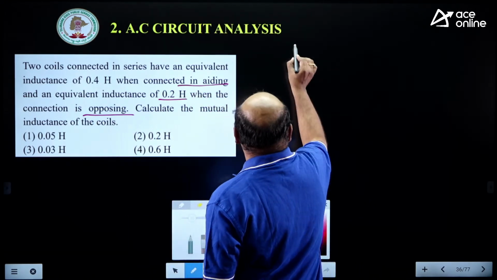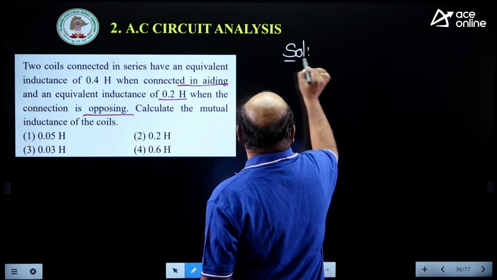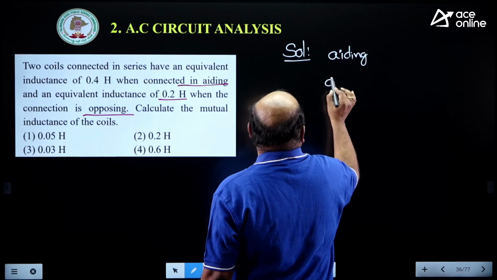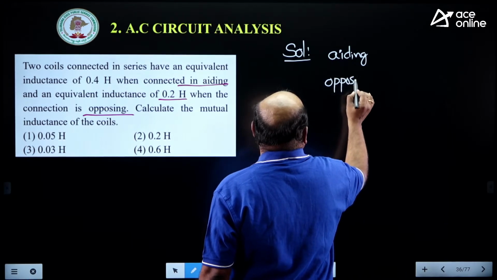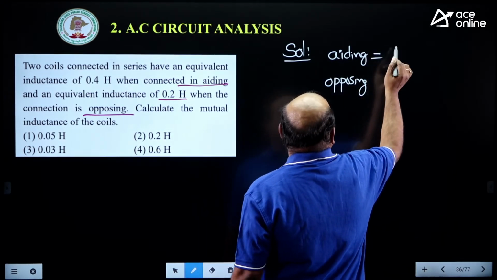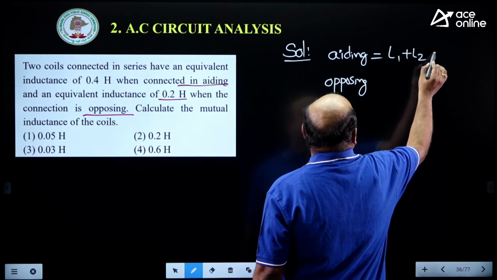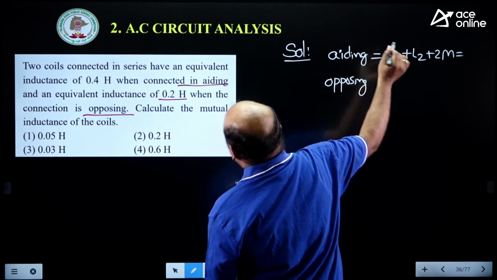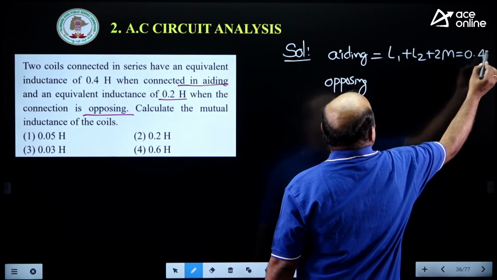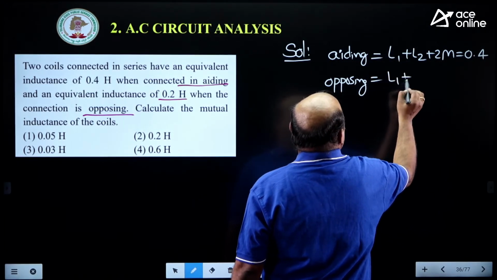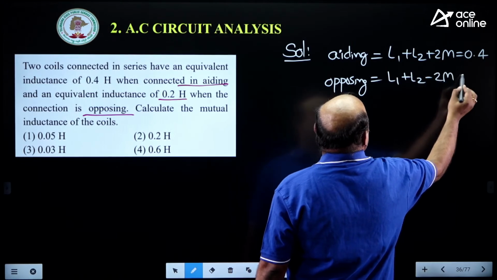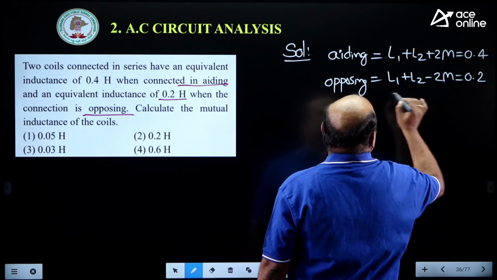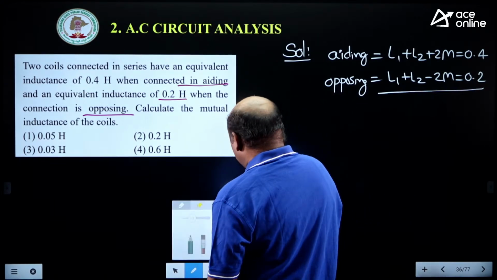The solution: I can take it for aiding and for opposing. L1 plus L2 plus 2M is equal to how much? 0.4. And L1 plus L2 minus 2M is equal to 0.2.